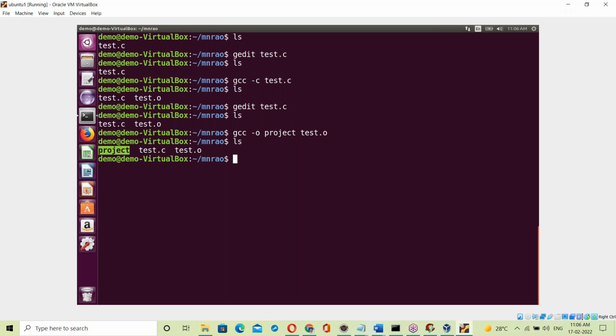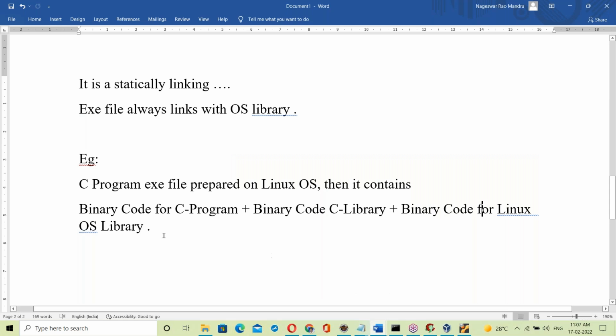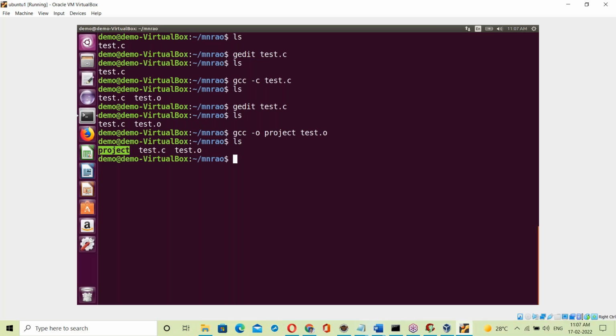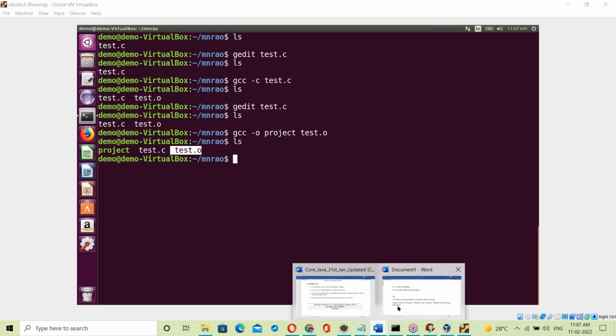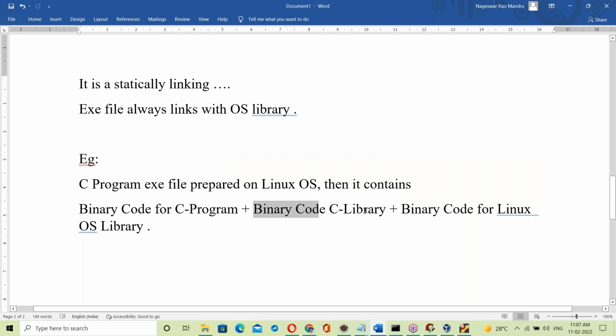By linking all of this, the project exe file is generated. This C program exe file, prepared on Linux, contains binary code for the C program, which is the test.o file, plus binary code for the C library and binary code for the Linux OS library.